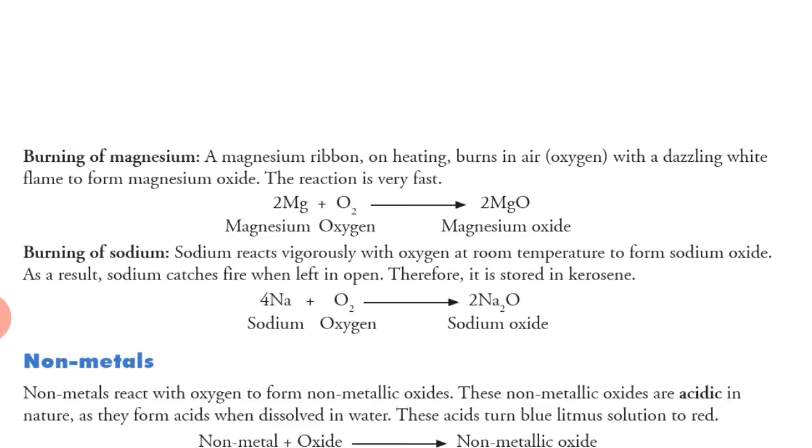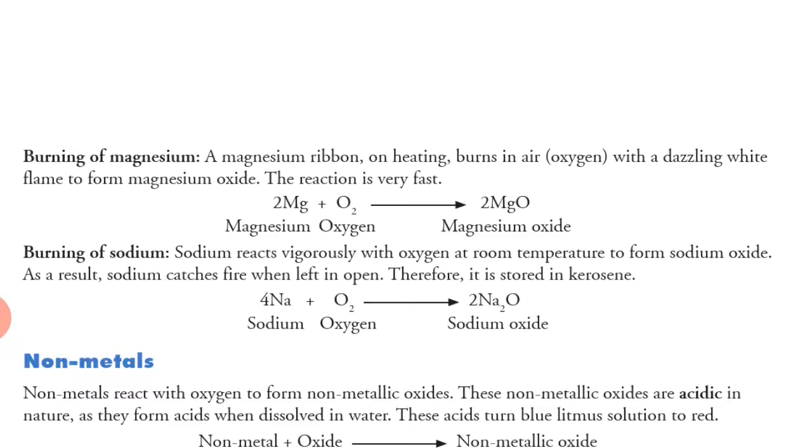Sodium reacts very quickly, vigorously, with oxygen at room temperature to form sodium oxide. As a result, sodium catches fire when left in the open. Therefore it is stored under kerosene. Got it? Sodium plus oxygen will form sodium oxide.